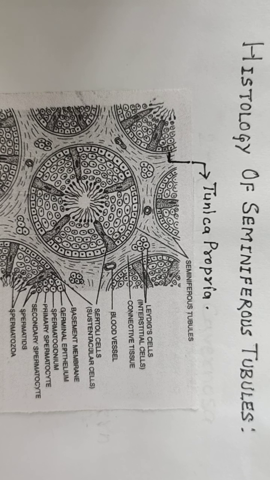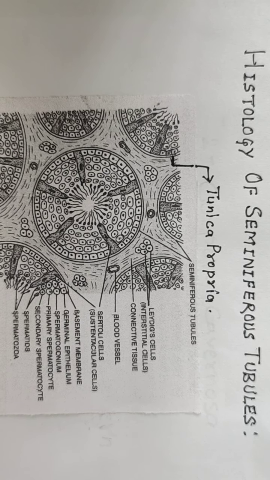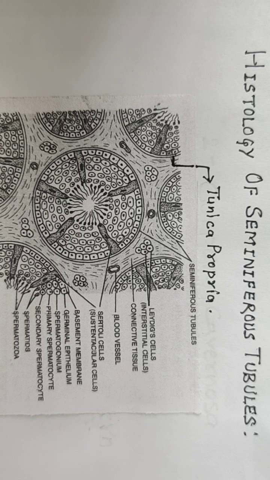Let us start the histology of seminiferous tubule. We have already studied that seminiferous tubules are present in the testis in their lobes. Single lobes consist of 1 to 3 seminiferous tubules. Here is the transverse section of seminiferous tubule. Several seminiferous tubules are appearing here.